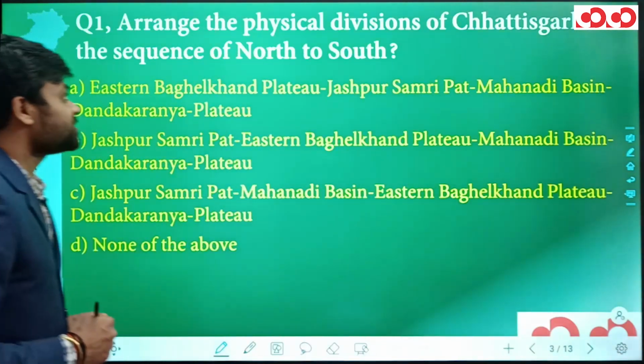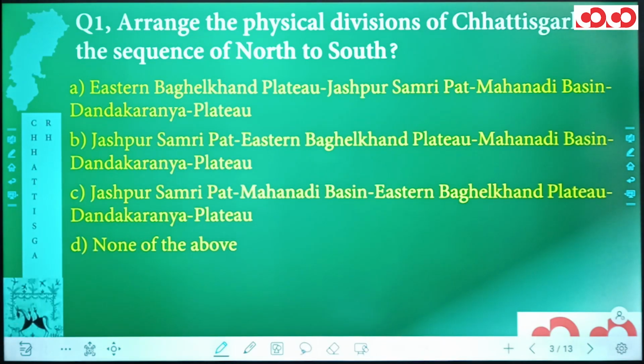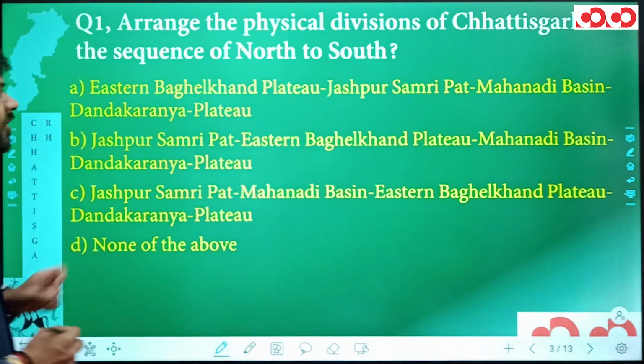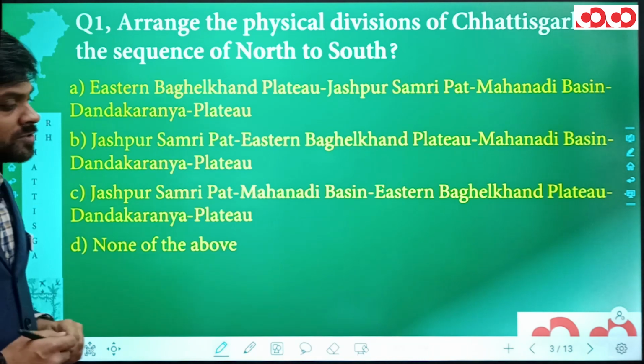Let us move to the questions now. Here we have our first question. Arrange the physical divisions of Chhattisgarh in the sequence of north to south.